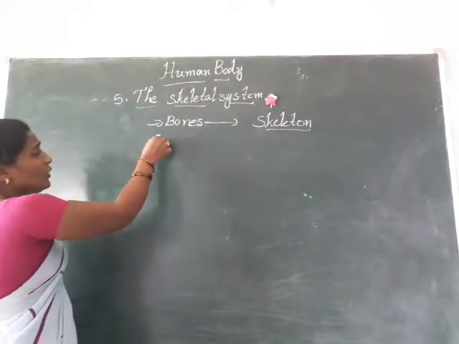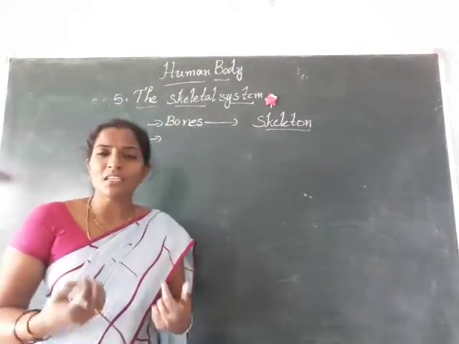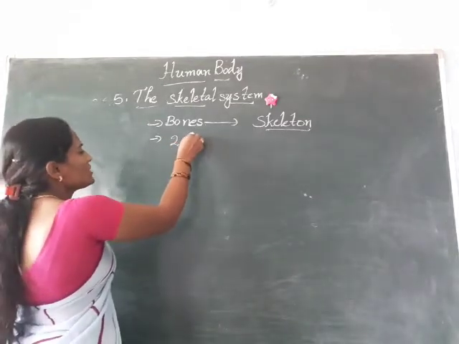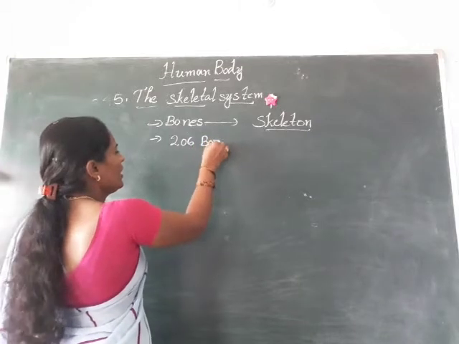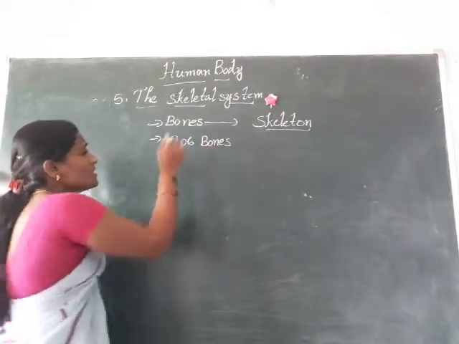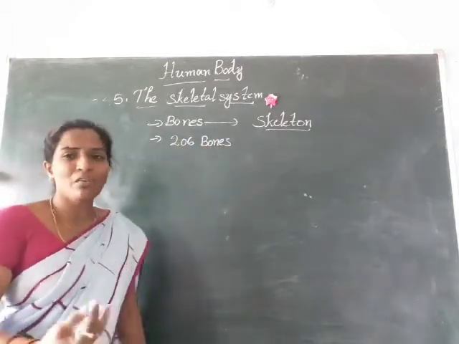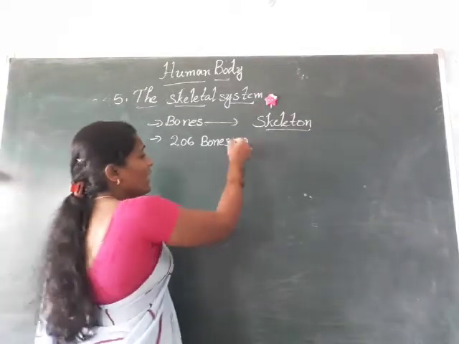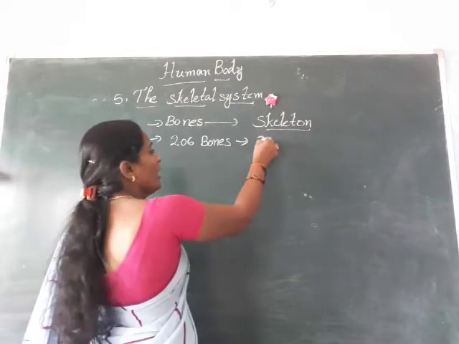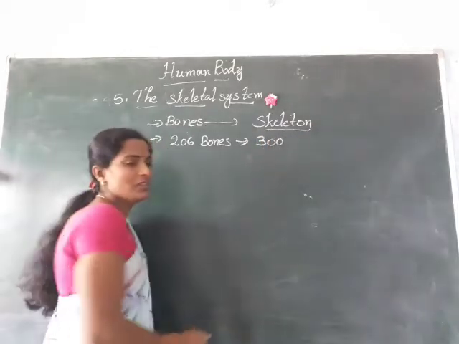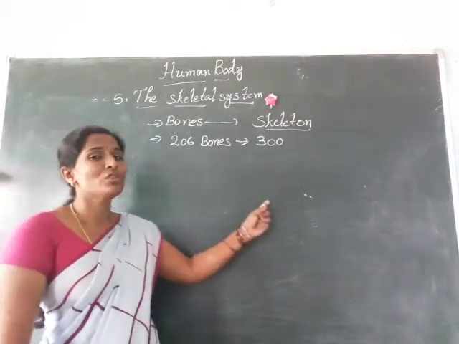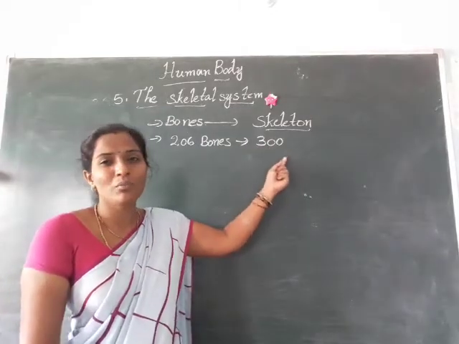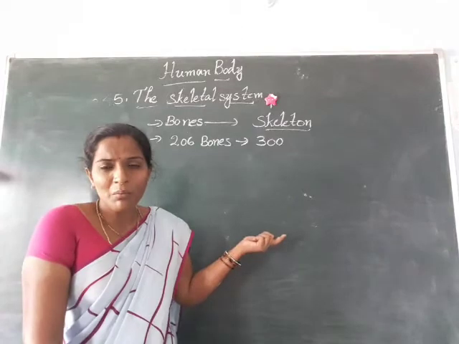And children, do you know how many bones are present in our body? There are 206 bones. The human body consists of 206 bones. But do you know one thing here, children? In our childhood we have 300 bones. We have 300 bones when we are born. At that time our body consists of 300 bones. But where are the remaining bones?